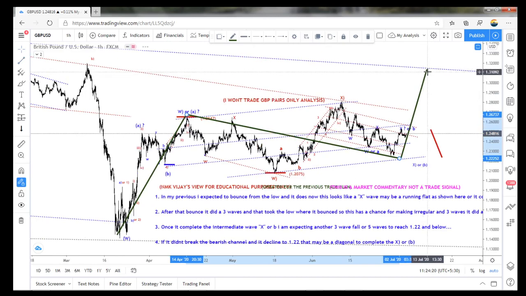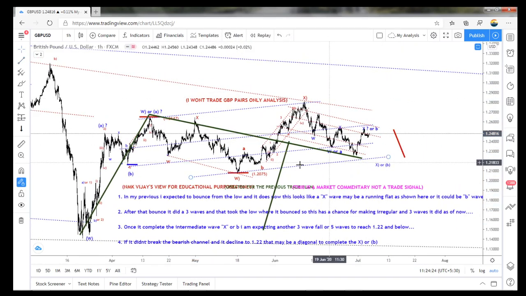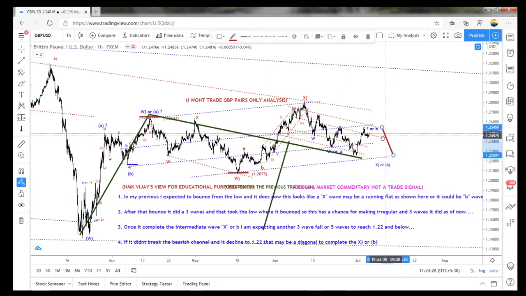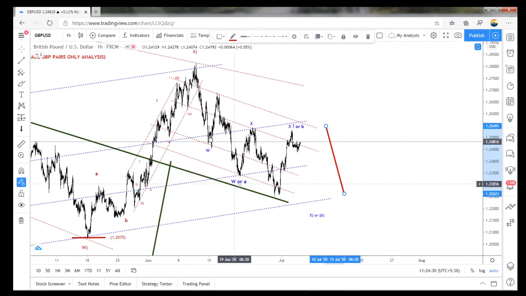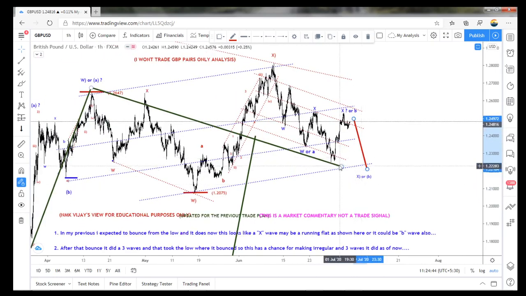So whether it goes like this, or it will give a more complex correction, means this W, X, A, B, C is over here, it's a W, the whole thing becomes an X, and one more wave to the downside to break this low is also possible.